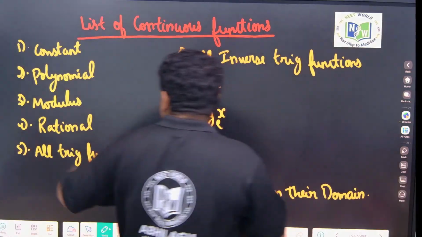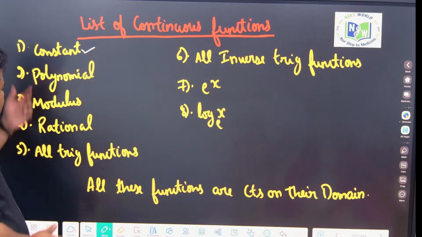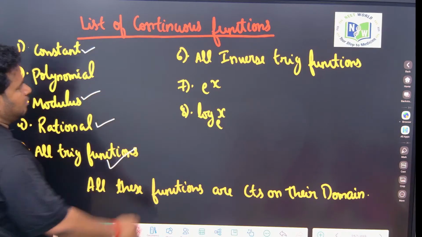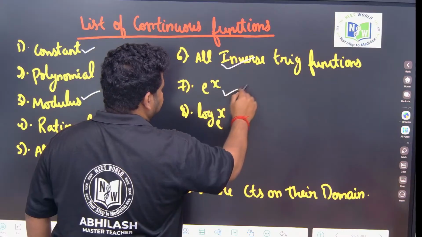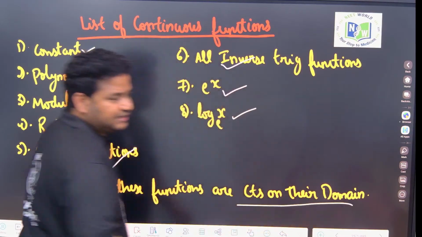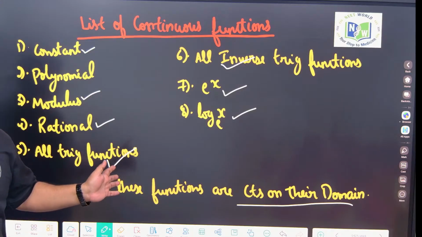Any constant function is also continuous. Polynomial, modulus function, rational function, all the trigonometric functions, all the inverse trigonometric functions, e power x, log x, all these functions are continuous on their domain. Continuous on their domain means on the defined domain it is continuous. Clear? Next.